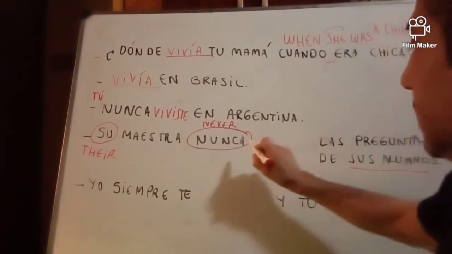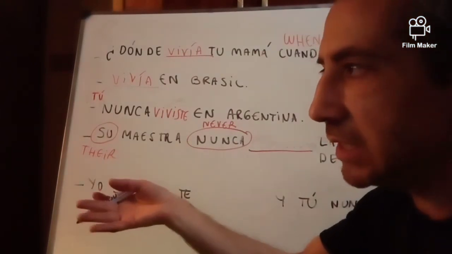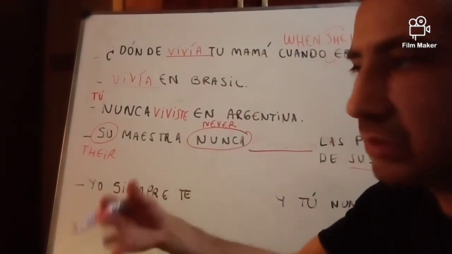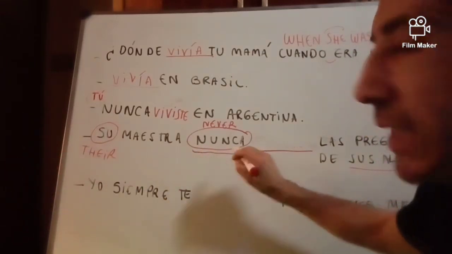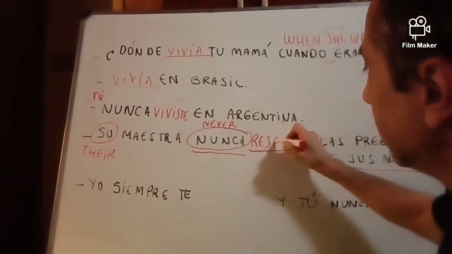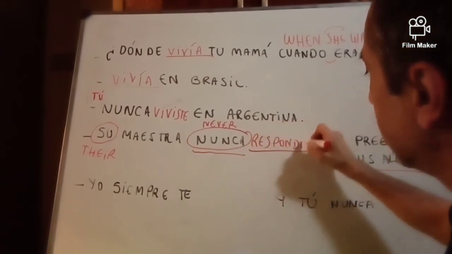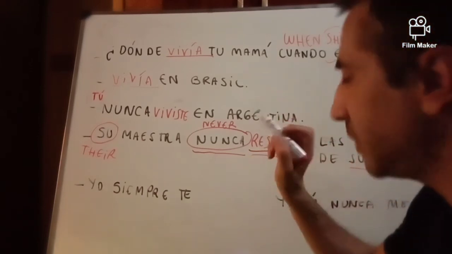In this case, she didn't used to do a specific thing. We say the adverb nunca here too. Su maestra nunca respondía, because it's a repetitive action.